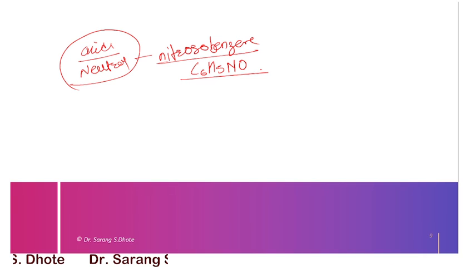Suppose 2 moles of nitrobenzene is here. Okay, if suppose the basic medium is here, then we know that here we are getting first azoxybenzene. Here we are getting first, this is the azoxybenzene. Okay, this is the first product.